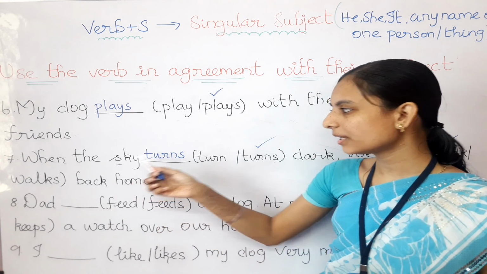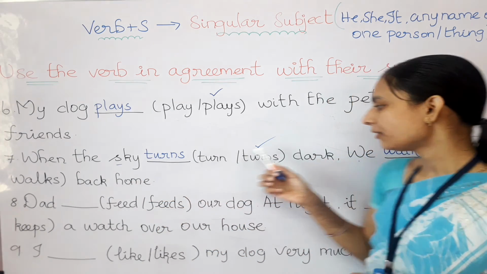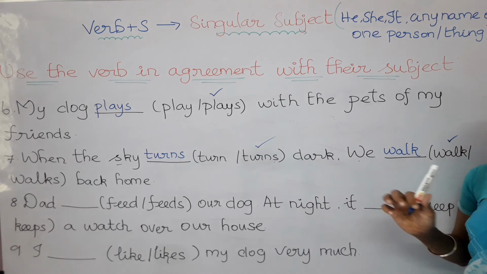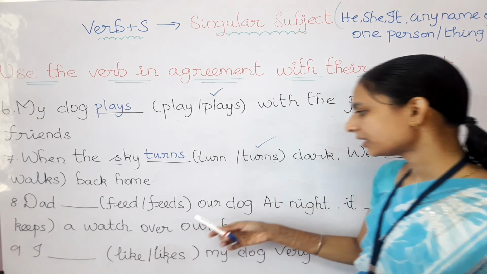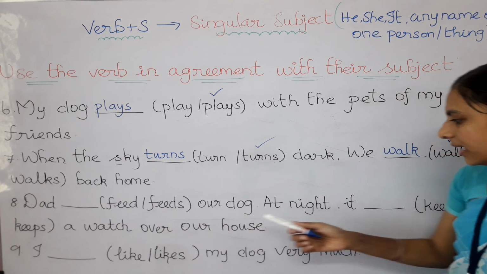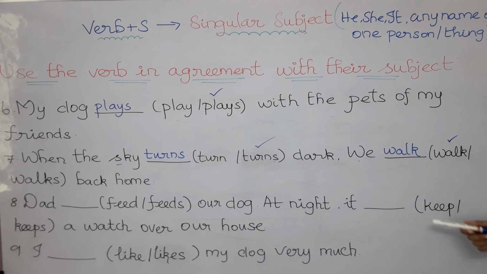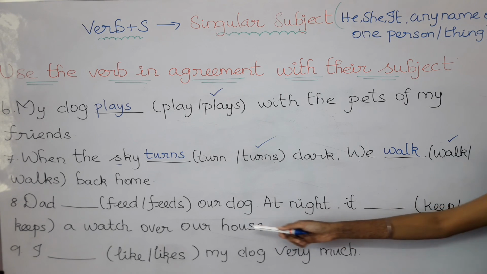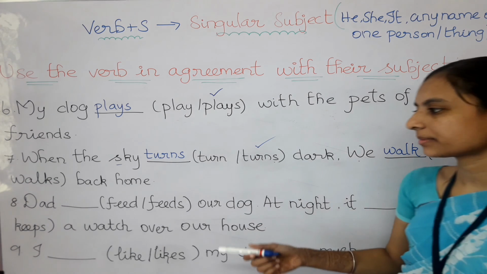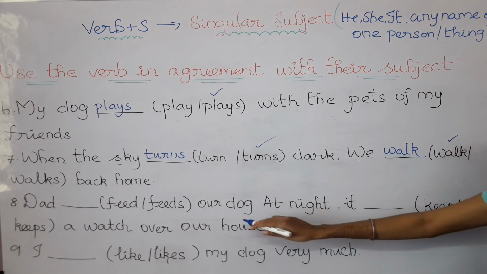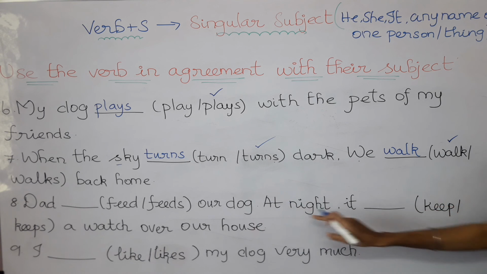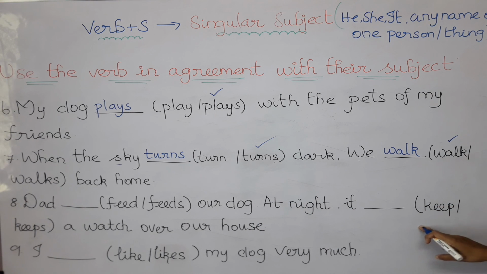Clear? For the singular we have added s to the verb. For the plural we didn't add s to the verb. Okay, so let's go for the eighth one. Dad dash feed or feeds our dog at night. It dash keep or keeps a watch over our house. I repeat again. Dad dash feed or feeds our dog at night. It dash keep or keeps a watch over our house.